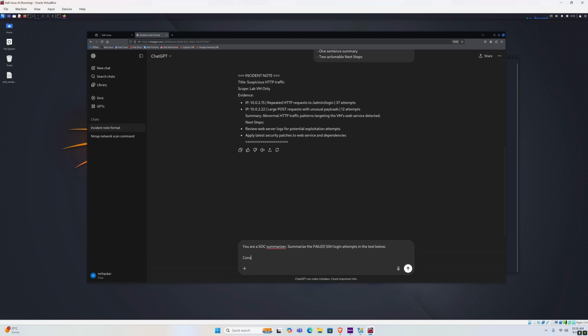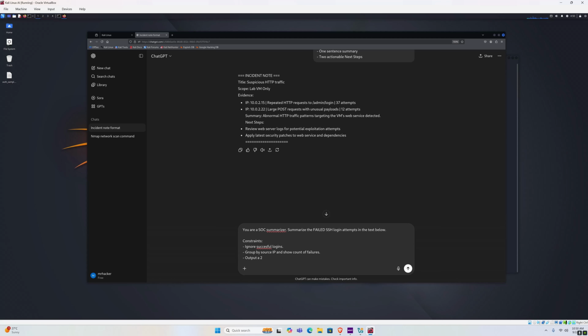We want to give it constraints. Ignore successful login attempts or successful logins. Group by source IP address and show count of failures.